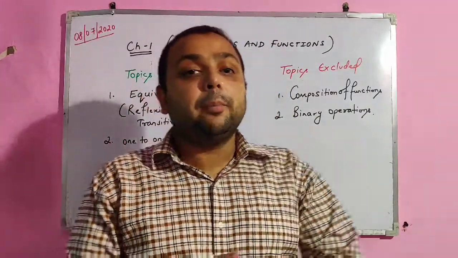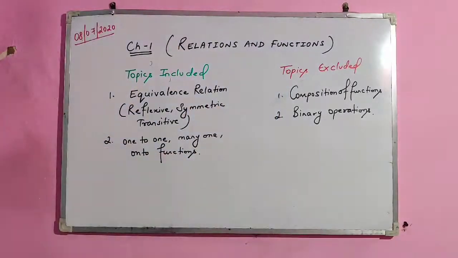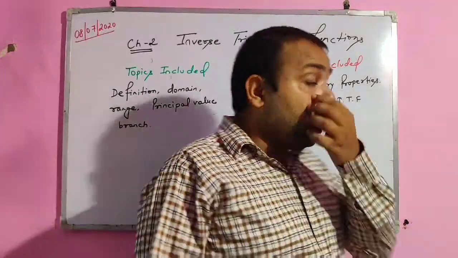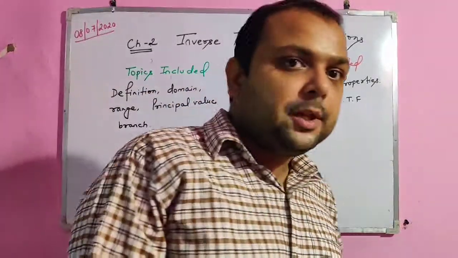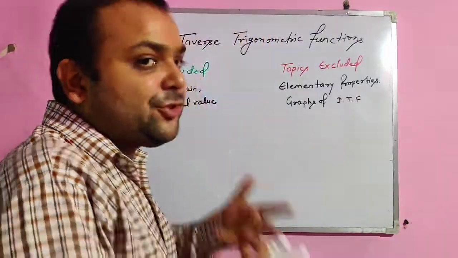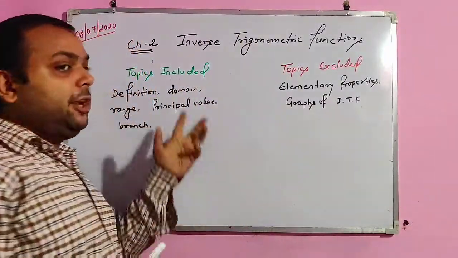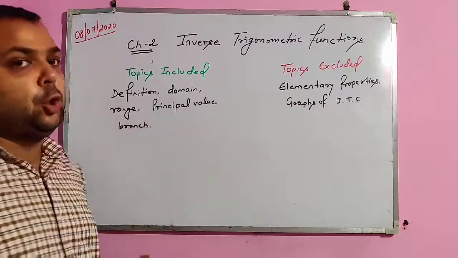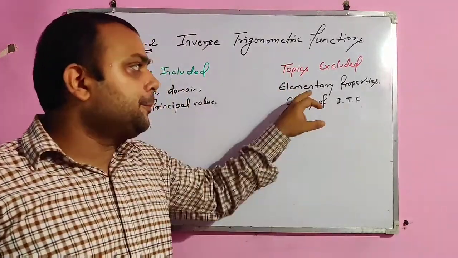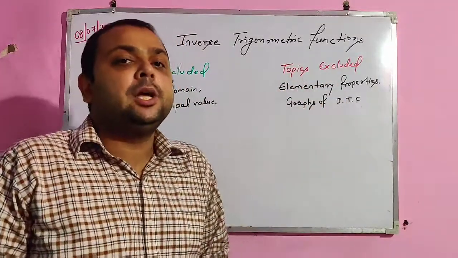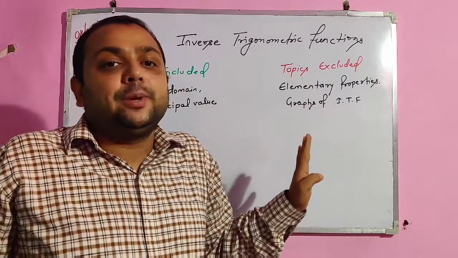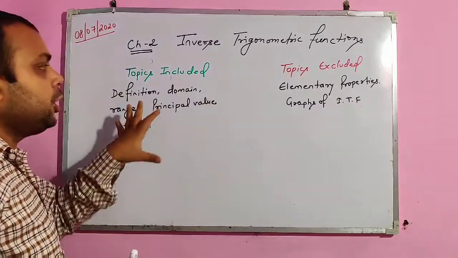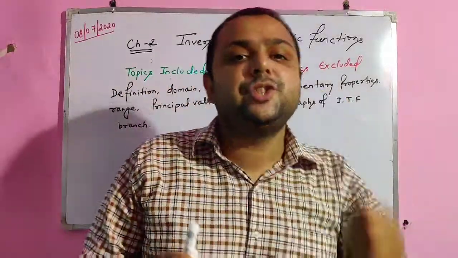Now we'll see chapter number 2. The topic is inverse trigonometric functions. The topic is now very easy, extremely easy I can say, because it will include only the definition, domain, range and principal value. The topics excluded are the properties related to inverse trigonometric functions, that is, all the identities are not to be asked for the board exam, and graphs. So now we have to just focus on the principal value topic for this chapter.